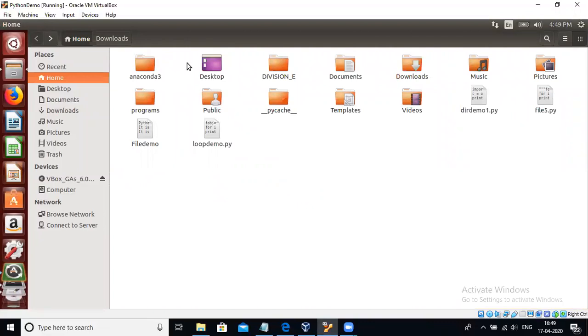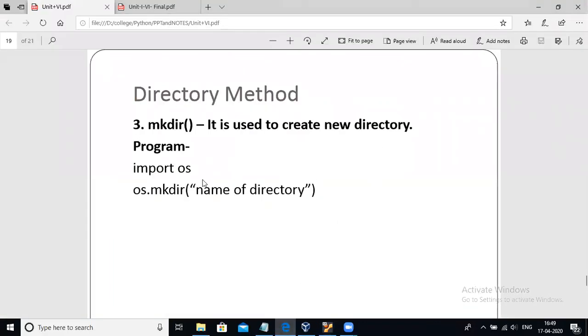But these are the predefined directories. Now you can create your own directory also, right? How can you create your own directory? To create your own directory, there is a method which is mkdir, make directory. The syntax to use this is os, which is a package name, dot mkdir, which is a method name, and you have to specify the directory.